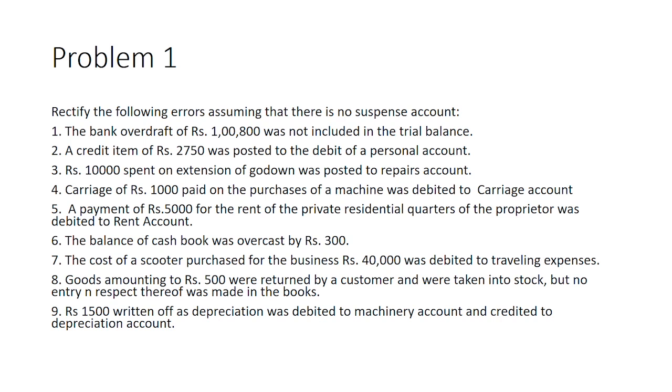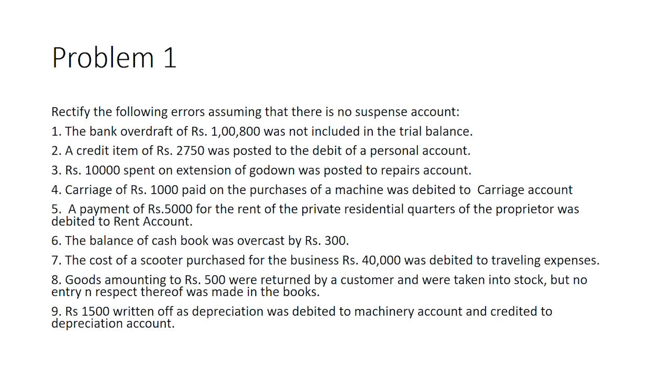Rupees 10,000 spent on extension of godown was posted to repairs account. A capital expenditure on extension of godown has been charged to repairs account, which is a nominal account. Carriage of rupees 1,000 paid on the purchase of a machine was debited to carriage account. So any carriage paid on purchase of an asset shall be added to the cost of the machinery, whereas here it has been wrongly debited to carriage account.